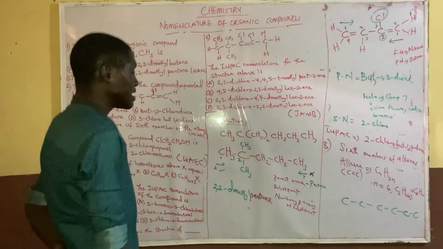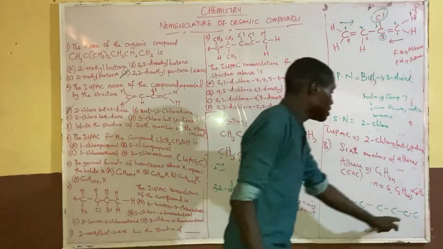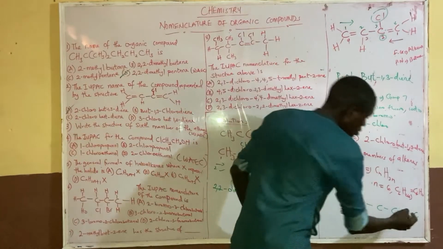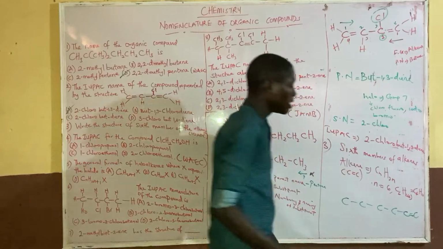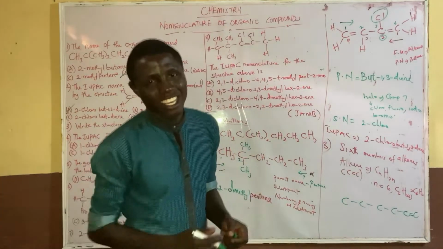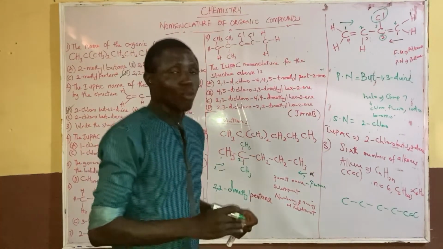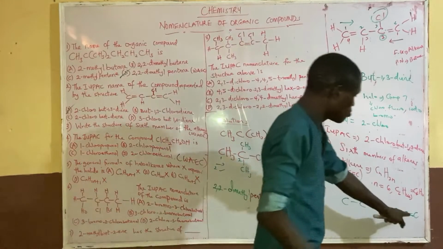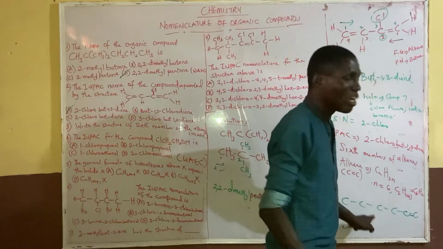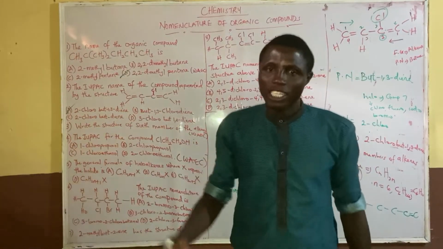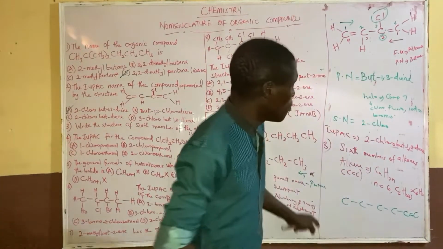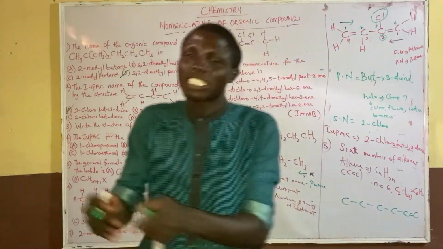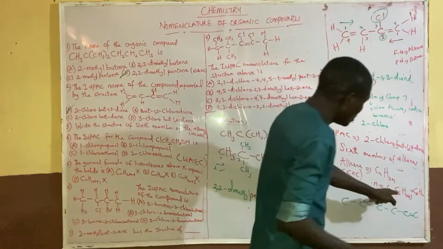For alkenes, it's better you put the double bond on the first carbon so that it will be hex-1-ene, because hex-1-ene is the same as hexene. If you put it elsewhere, maybe it will be hex-2-ene or hex-3-ene, which will be isomers. But if you put it at number 1, it will just be hexene or hex-1-ene, and hex-1-ene is the same as hexene. So now fill in the rest.